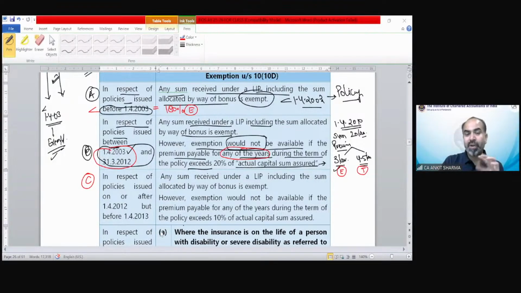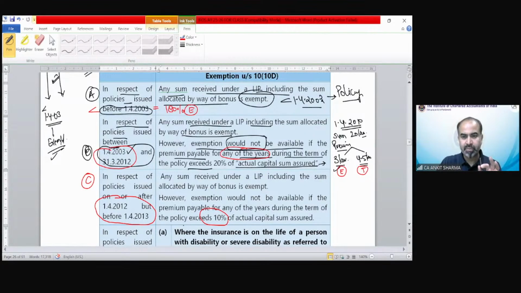So this percentage of 20% has been changed from 1st April 2012 till 1st April 2013. This provision has been changed, and the percentage of 20% has now been reduced to 10%. Everything else is the same. So if it is before 1/4/2003, no percentage problem, full exempt. If it is from 2003 till 12, the percentage needs to be checked, 20%. And from 12 to 13, only for 1 year of policy issued, this percentage has been reduced to 10%. Other provisions are exactly the same as point number B and point number C. There is no change in it.